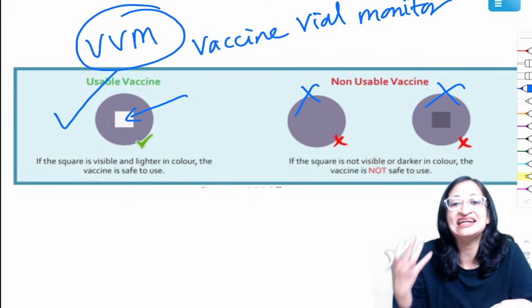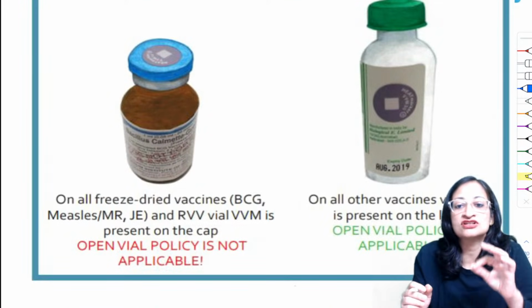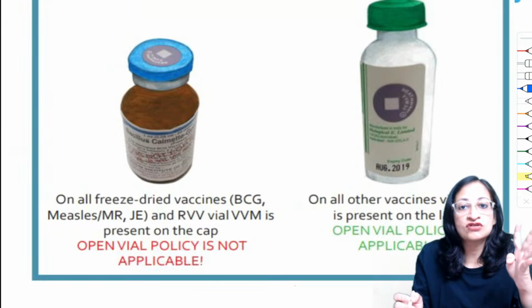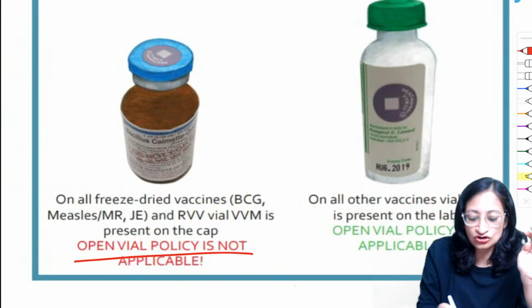So this shows the heat damage or thermal damage to the vaccine. Now, which vaccines follow open vial policy, which do not? So there are only 4 vaccines that do not follow the open vial policy. Which vaccines do not follow the open vial policy?